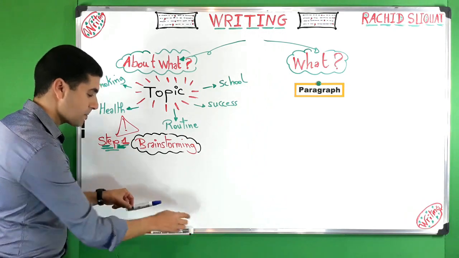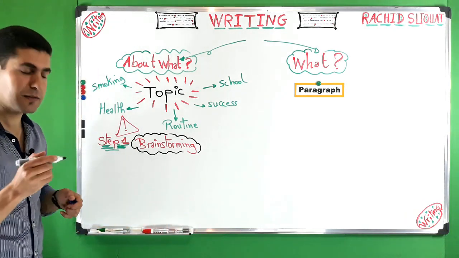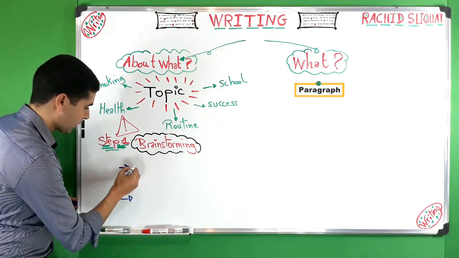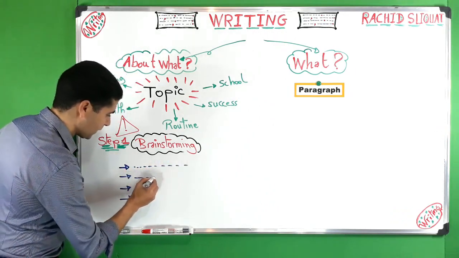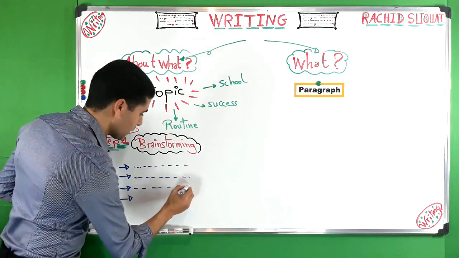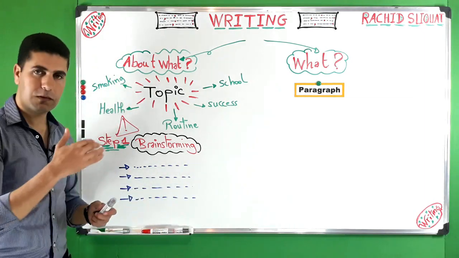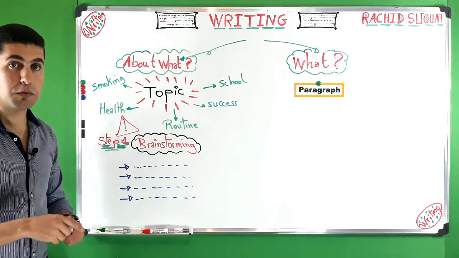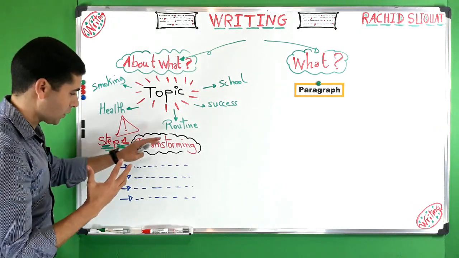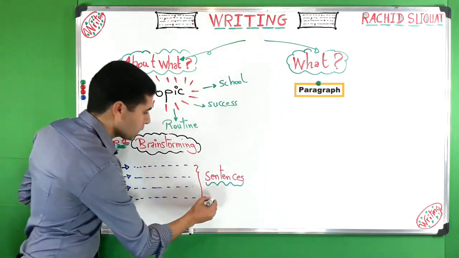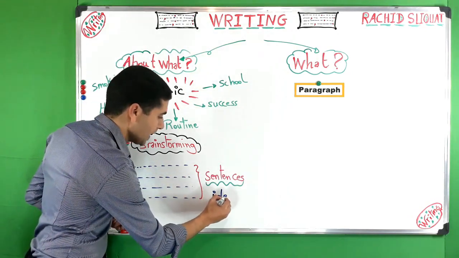Brainstorming is very simply to start with writing sentences. This is sentence number one, sentence number two, sentence number three, 4, 5, 6, 7, as many as you can. We can call them sentences, or we can also consider them as ideas.